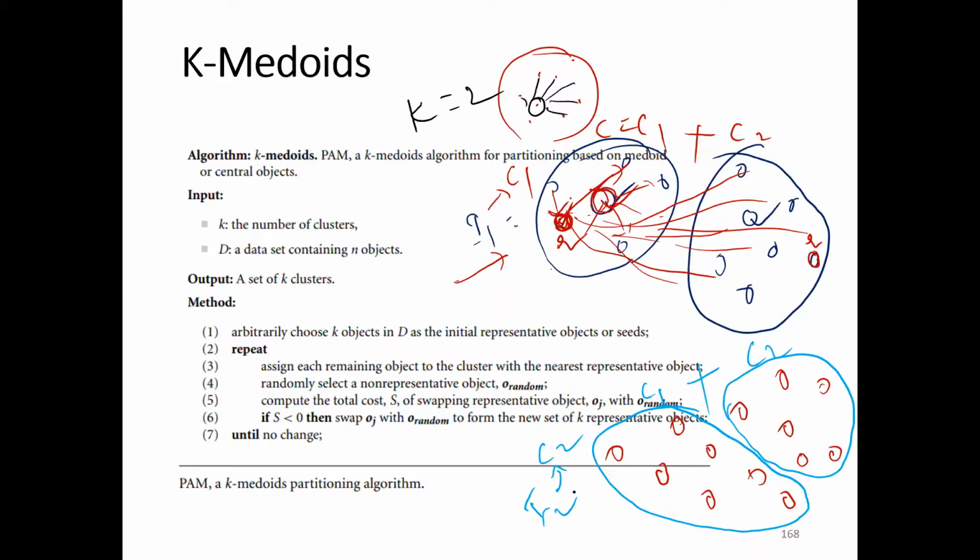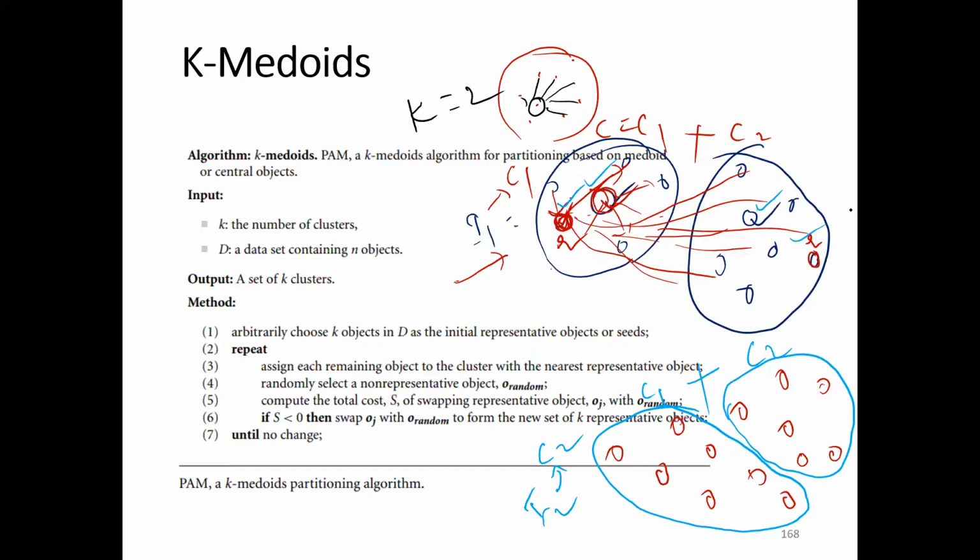Now we need to evaluate the total cost of changing the representative from this point to this point. We have changed the representative from this point to this point. Thus, before going for the third iteration, we need to know whether this change is a good change or not. Because this is a random guess, we need to evaluate whether our choice is correct or not.